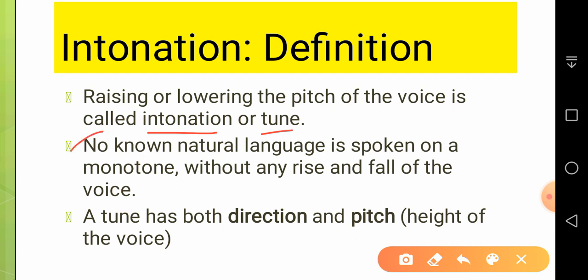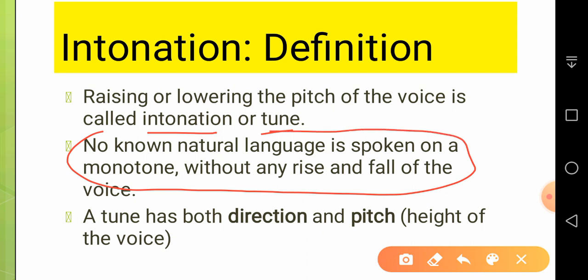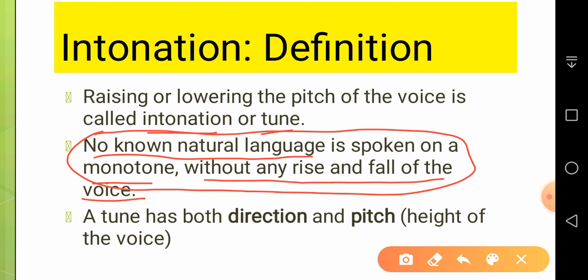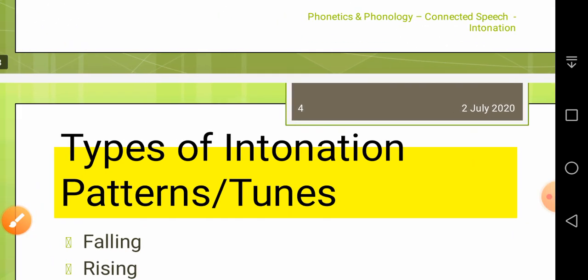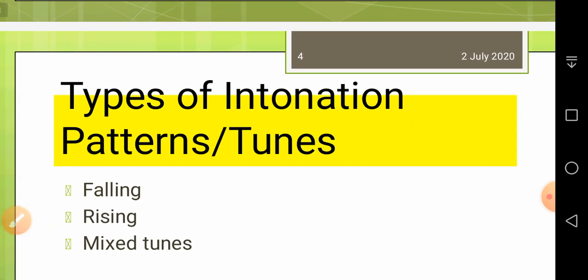This is a very important observation, that no known natural language is spoken on a monotone without any rise and fall of the voice. We usually raise and lower our voice whenever we speak. So a tune has both direction and pitch, that is the height of the voice. You can understand this concept when I give you a few examples later on.